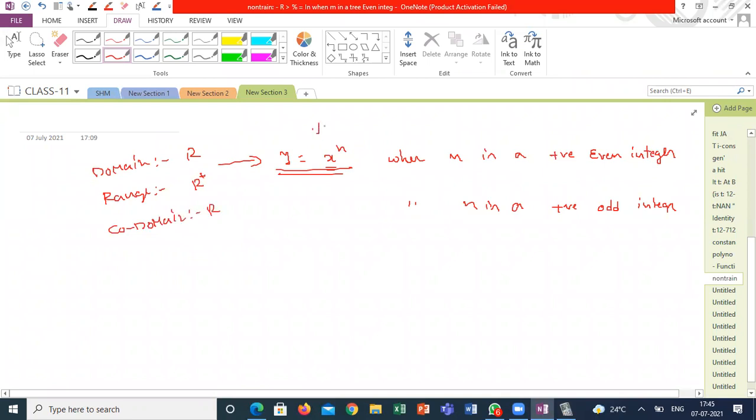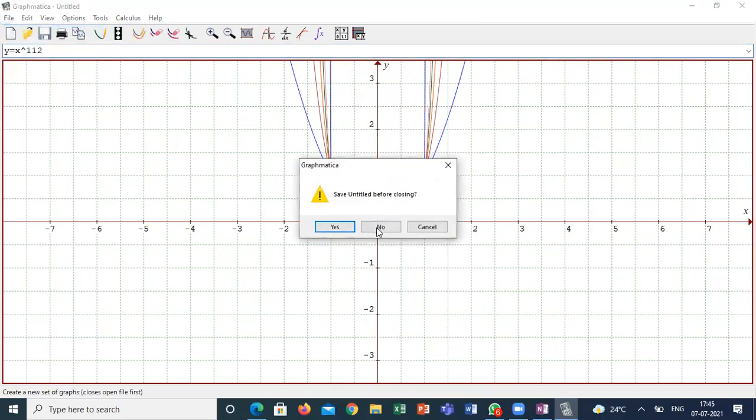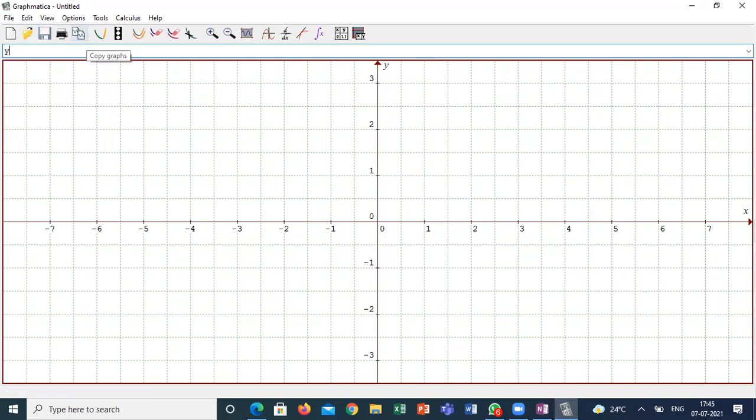If I am defining a function R to R, suppose I am taking odd integers. What do I mean by odd integers? y is equal to x, y is equal to x power 3, y is equal to x power 5, y is equal to x power 7, x power 9, x power 11, x power 13.